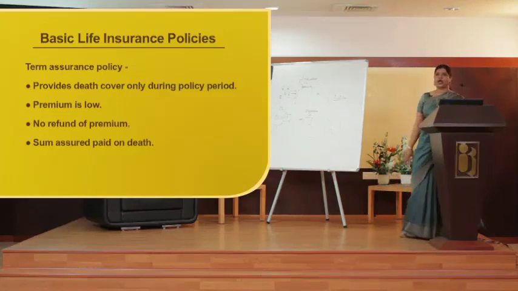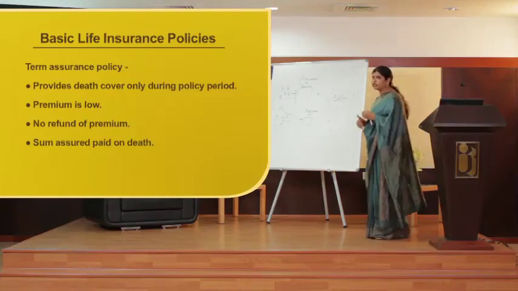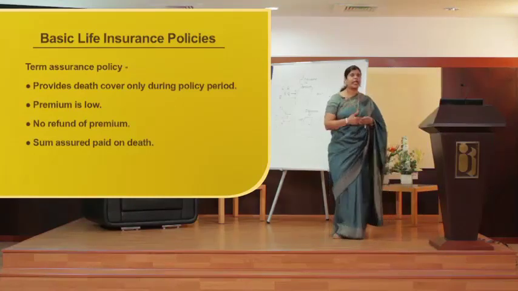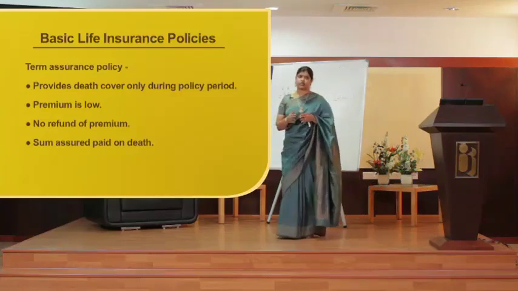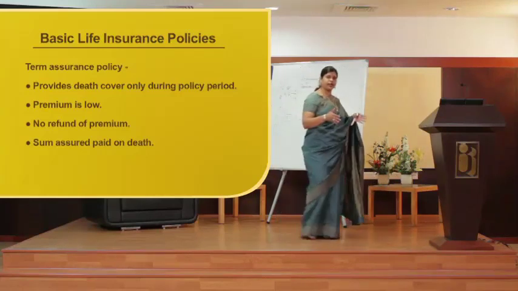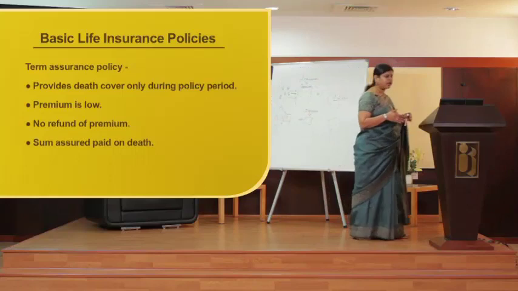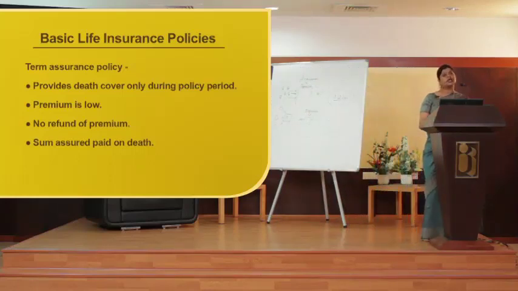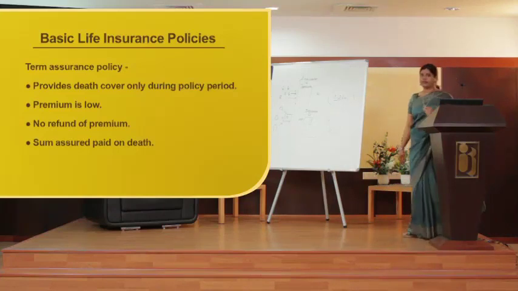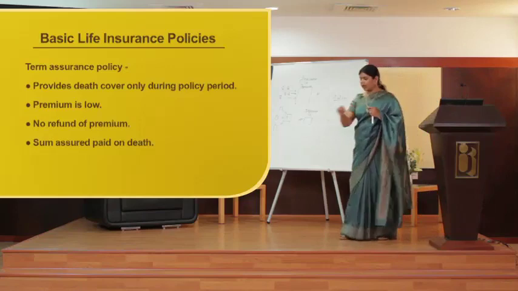The premium is pretty low. Why? Because here there is no such bonus, no such returns which I can get through this policy. It is just safeguarding my life, right? Throughout the life, I am protected with this term assurance policy, and in case of any eventuality, any uncertain death that takes place, they will compensate my nominee. There is no refund of premium, so it is as good as 1 year.